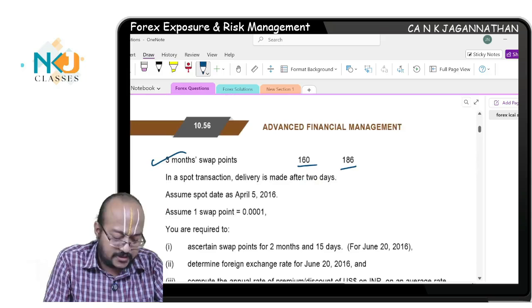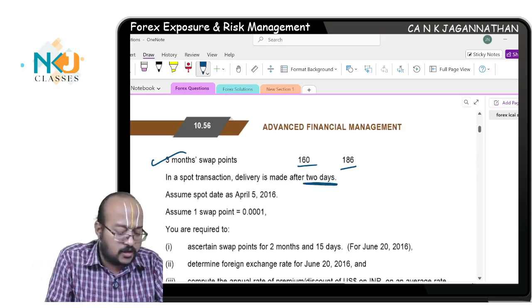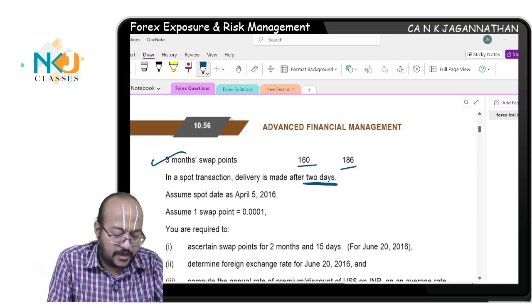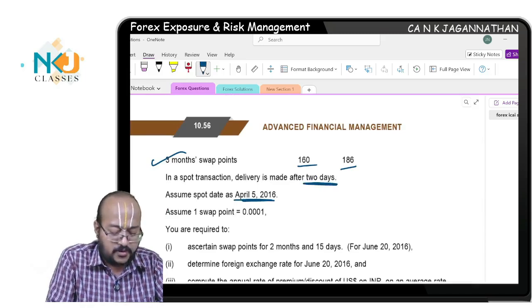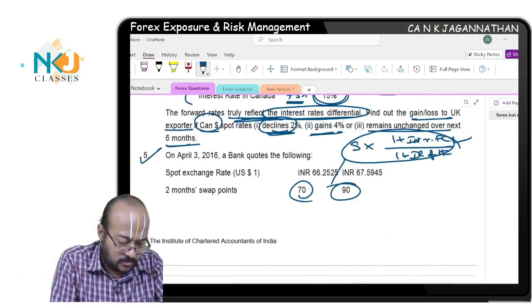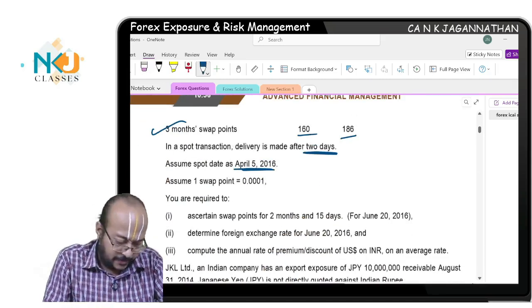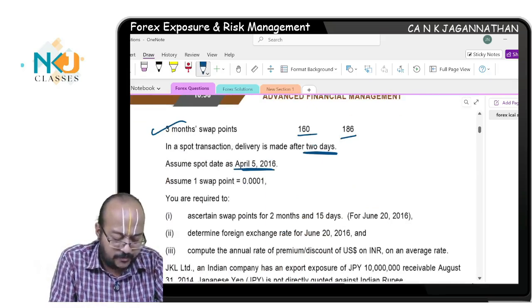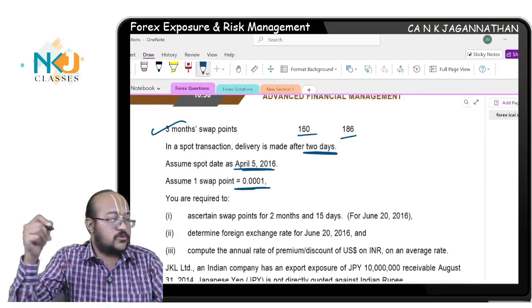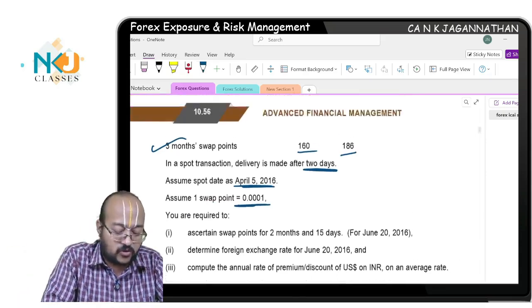In a spot transaction, delivery is made after 2 days. Assume the spot date as 5th April, no issue. They are saying even though it is quoted on April 3rd, actual delivery will happen only on 5th April. Assume one swap point is 0.001, which means they want 4 decimals to be considered.